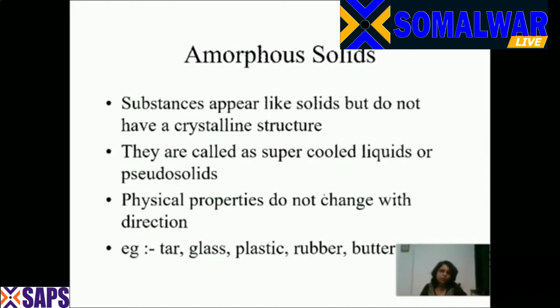For example, I'm just giving you examples of amorphous solids. They are tar, glass, plastic, rubber, and butter. As you increase the temperature, the tar will melt, the plastic will melt, the rubber will melt, it will become fluidy, the butter will melt. So at lower temperatures, they look like solids. At higher temperatures, they change state. And hence they are called supercooled liquids or pseudo solids. They appear to look like solids, but they are not solids. And they're also called supercooled liquids.